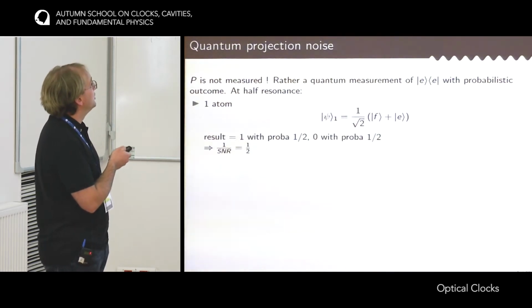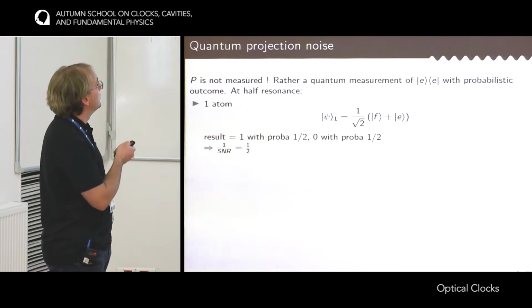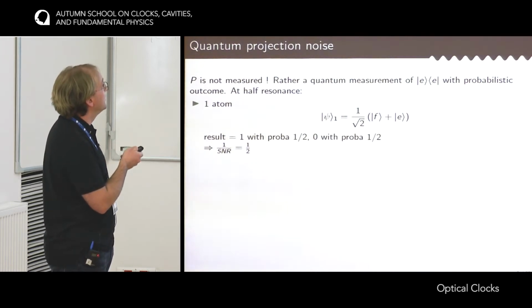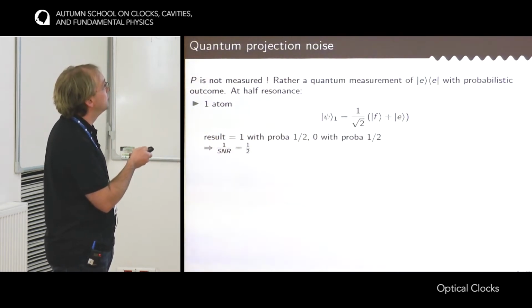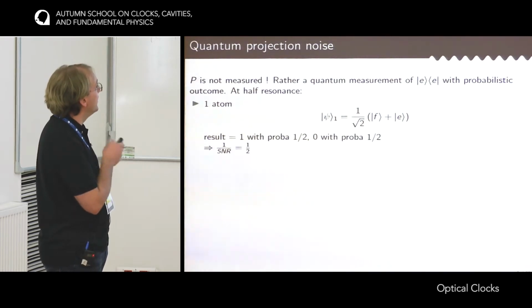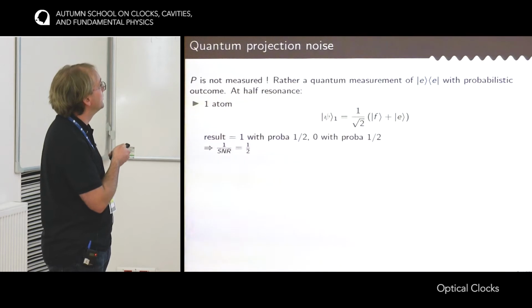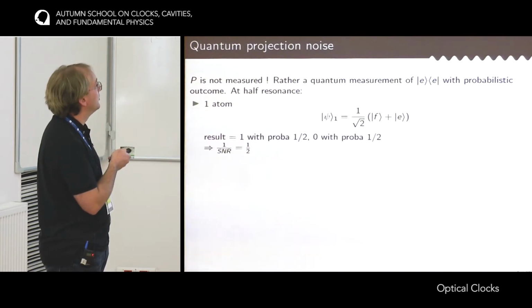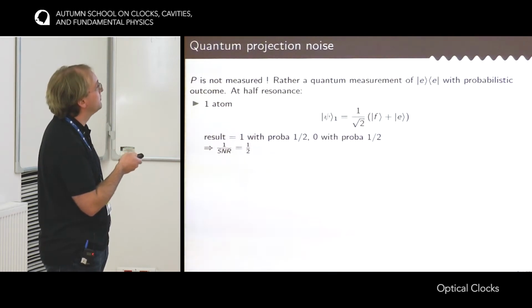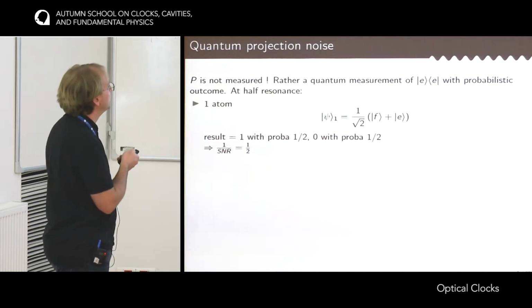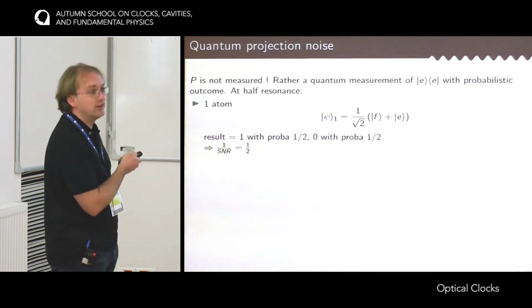So let's see how it works. Let's assume that the interaction between the clock laser and the atoms drives the wave function of the atoms into a quantum superposition of the ground and excited state of the clock transition. And let's assume now that you have only one atom. So the result you get, when you apply this measurement operator, is 1, excited state, with a probability 1/2, or 0, ground state, with a probability 1/2. So in the end, the signal-to-noise ratio is just 1/2. The signal is 1 and the noise is 1/2.